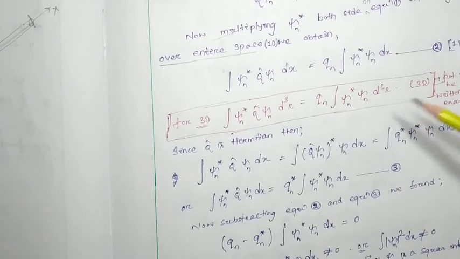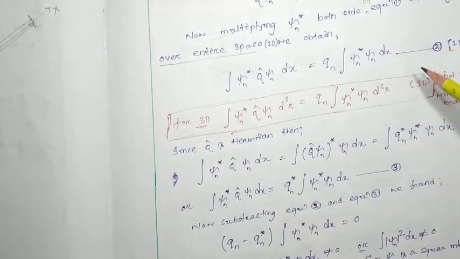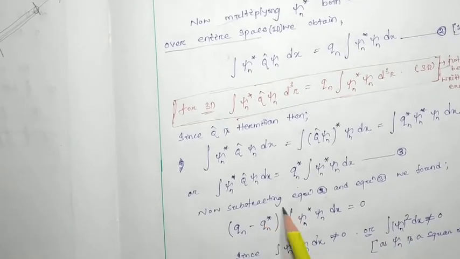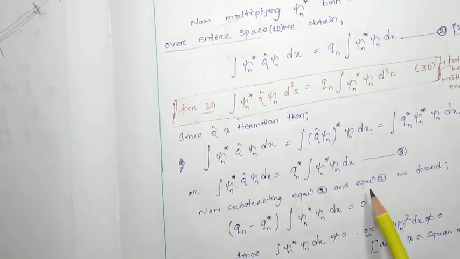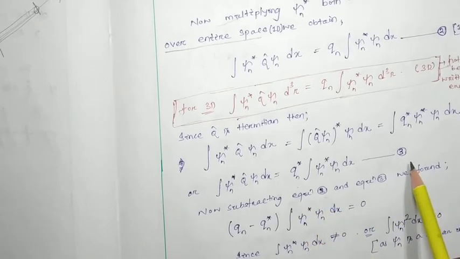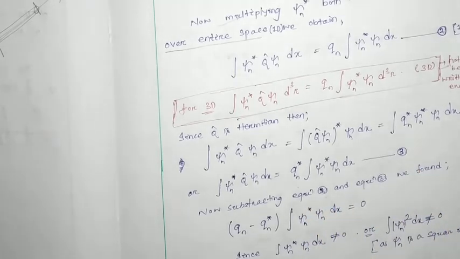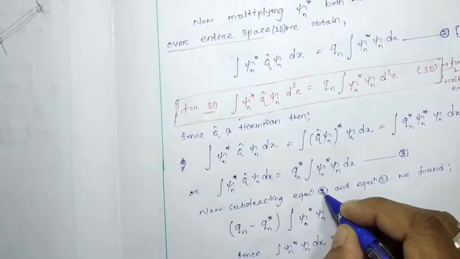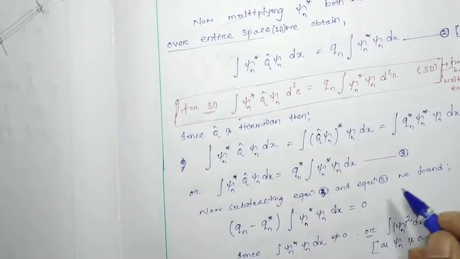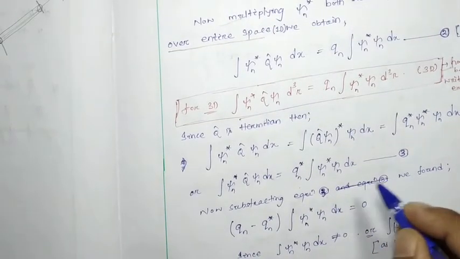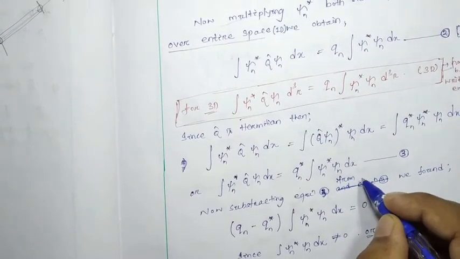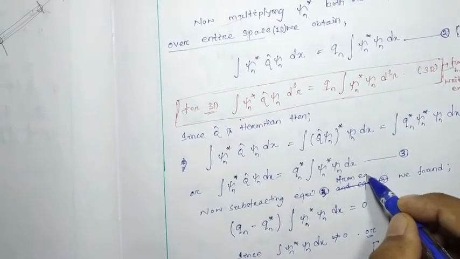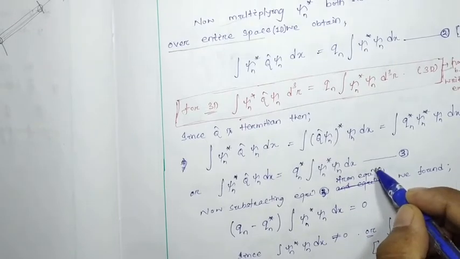If we subtract 3 from equation number 2, or you can consider subtracting 2 from 3, at last you are going to get the same answer. Here I am subtracting equation number 3 from equation number 2, so it will be better to write it that way.